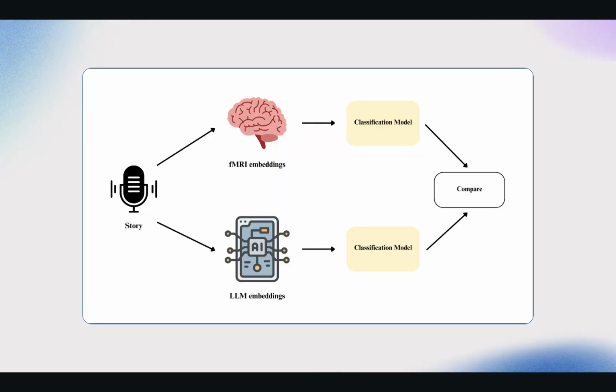The study focused on 17 stories listened to by a subject. We take the fMRI and large language model embeddings from all 17 stories to train 2 separate classification models that predict emotion labels. Lastly, we evaluate the models using testing data and compare the results.